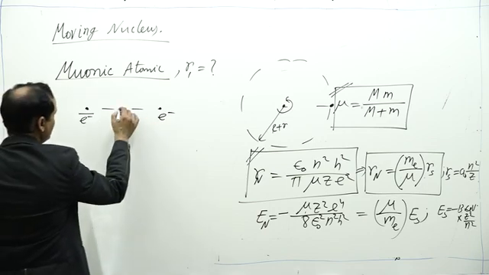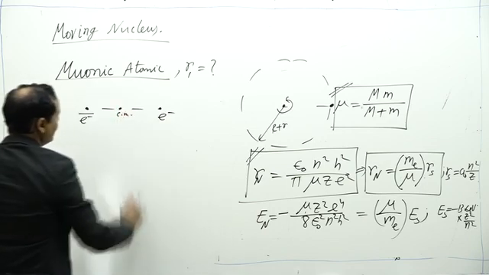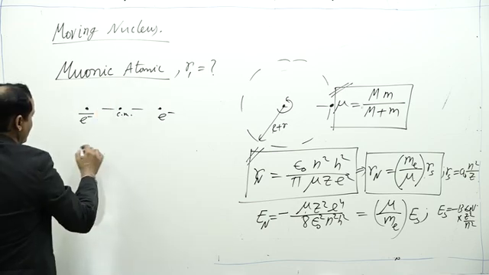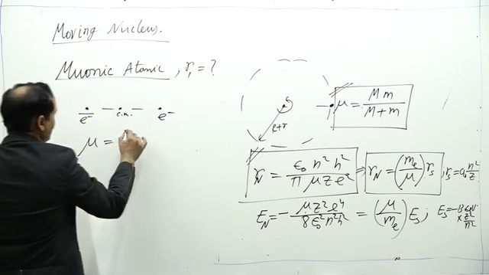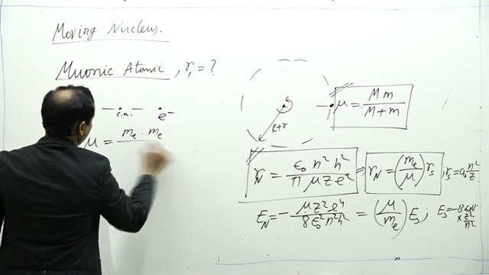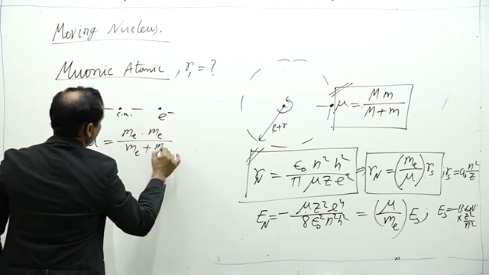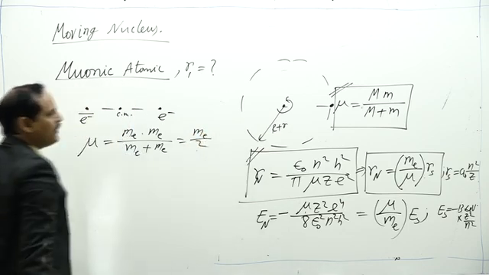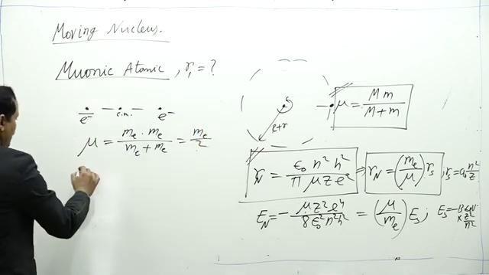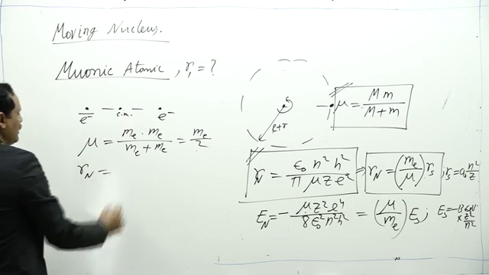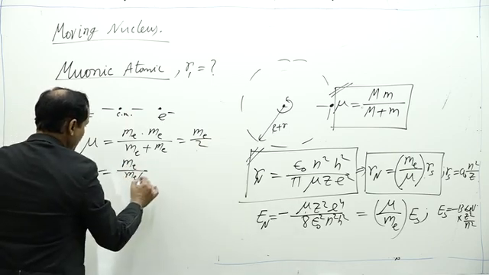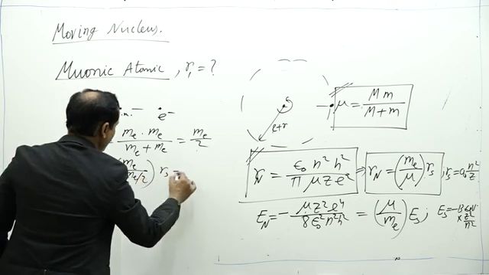Both have the same mass, so their center of mass is at the middle. So the reduced mass of the atom, mu, is equal to Me into Me by Me plus Me, which is equal to Me by 2, and we have Rn equal to Me by mu, that is Me by Me by 2, into Rs.